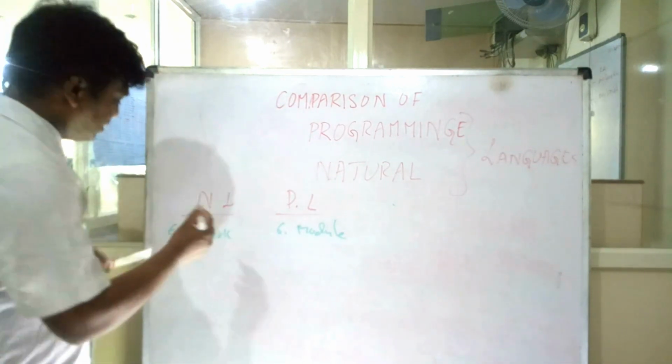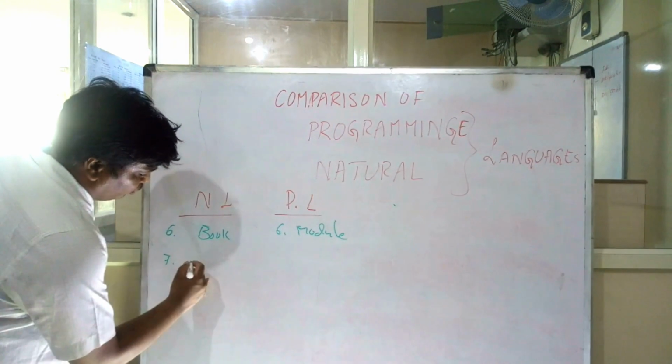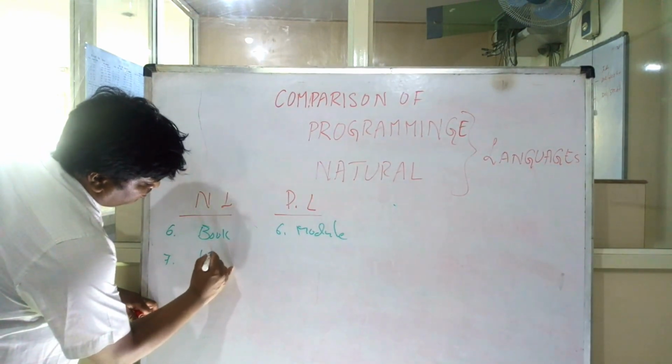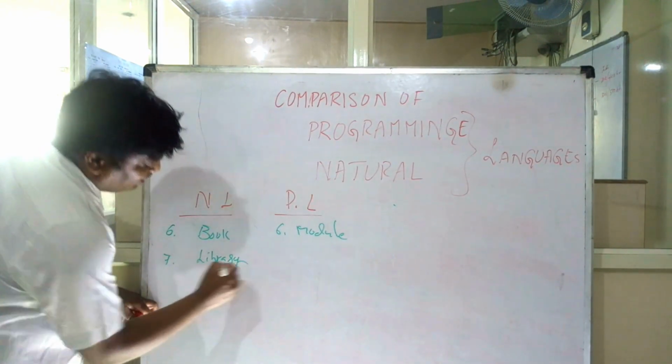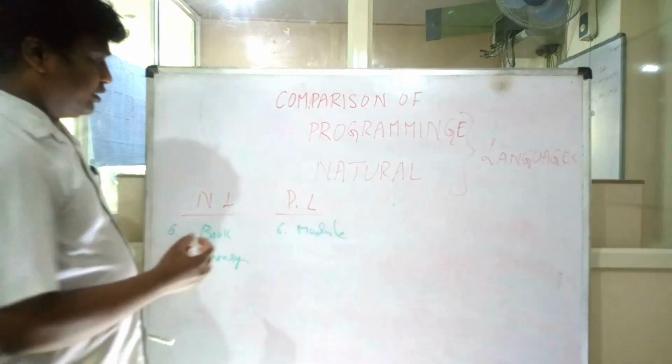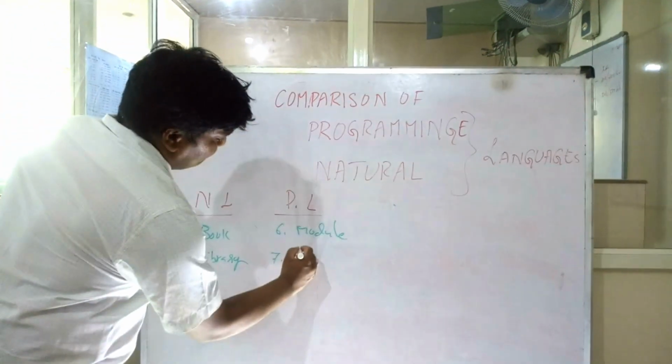Then the next one is several books, or a set of books together, you call it a library. Here you can call it a project.